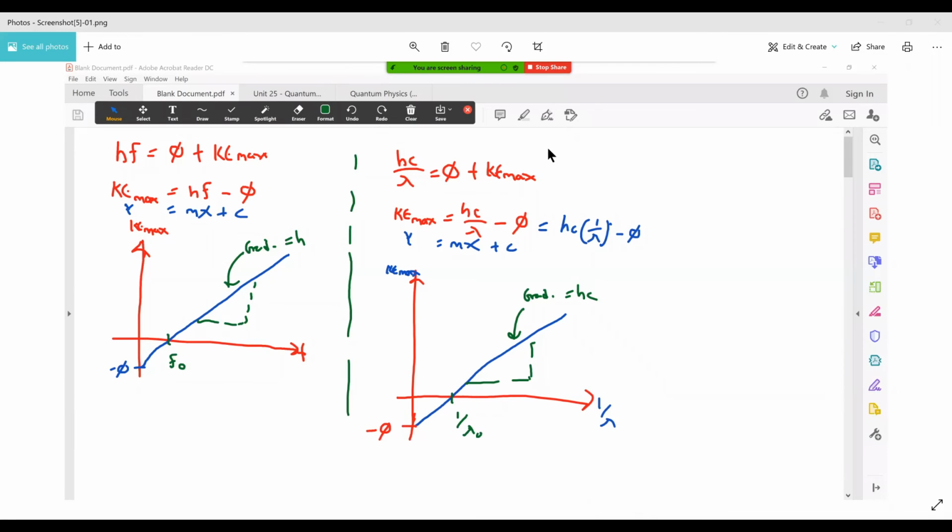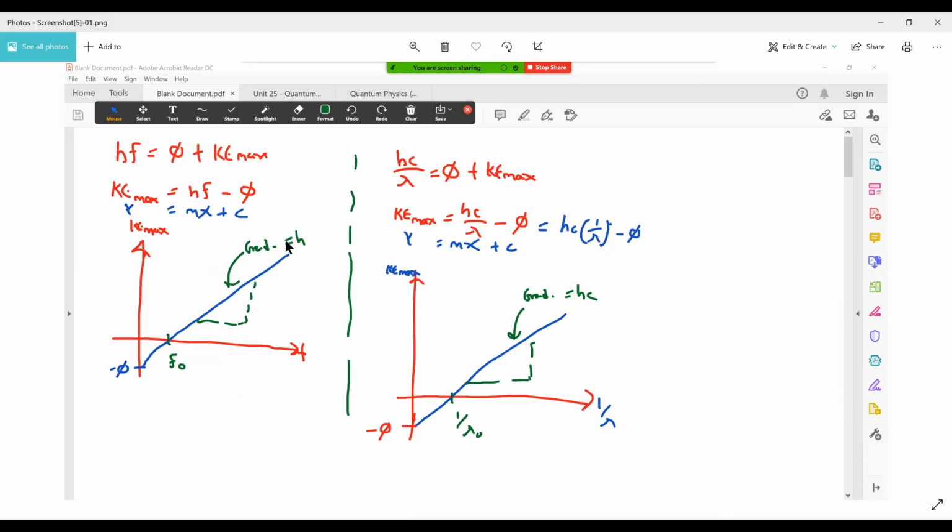Just now, as I mentioned to you, your Einstein photoelectric equation is either this one or this one. This one is in terms of frequency. This one is in terms of wavelength. If you want to plot graphs out of it, you can. You can say, for example, plot a graph of KE max versus frequency here. This one, you will rearrange it in the form of y equals mx plus c. You notice that you're getting a straight line graph with a negative y-intercept. Okay, so your gradient here is actually equal to Planck constant.